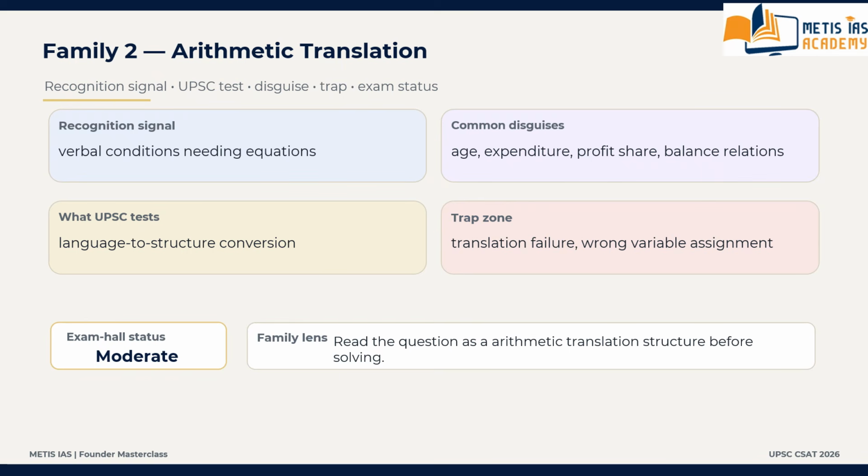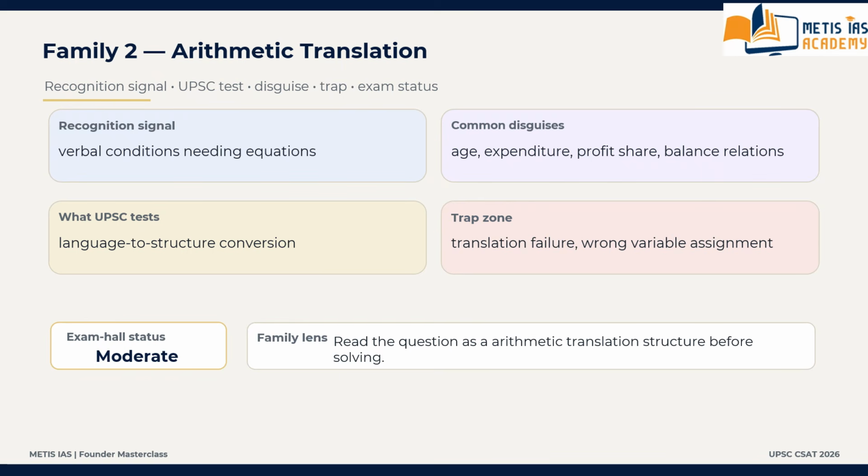It tests language to structure conversion, equation framing, and relation clarity. What are the common disguises? This may appear as expenditure control, age relation, marks or pass data, profit distribution, quantitative balance, and work sharing.